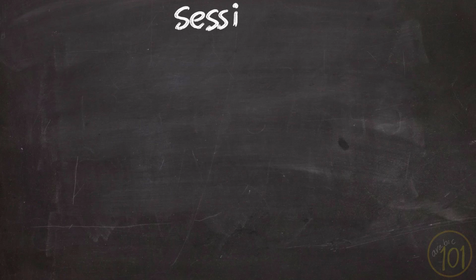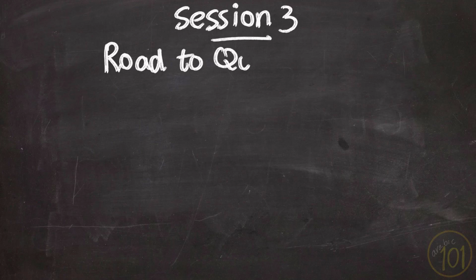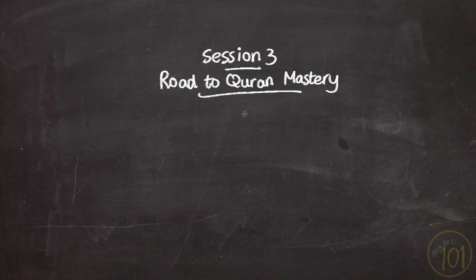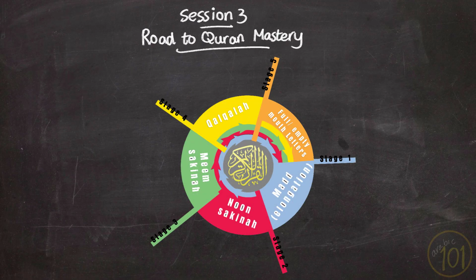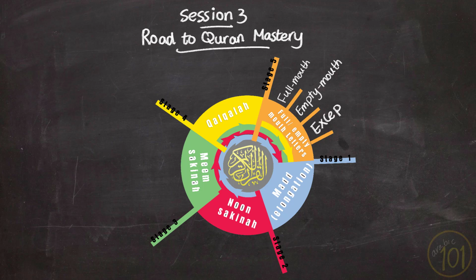This is session 3 of Stage 5 of our Road to Quran Mastery series. This is going to be the third and final session of the last stage of this Tajweed journey. We have almost gone through all the necessary rules related to full mouth and empty mouth letters. There is just one last thing left to discuss, which are the exceptions of these rules. Last session we started with alif, and this session we'll learn more about the exceptions of lam and ra.